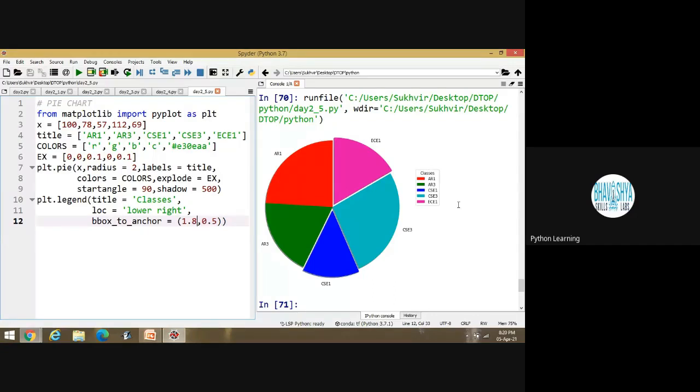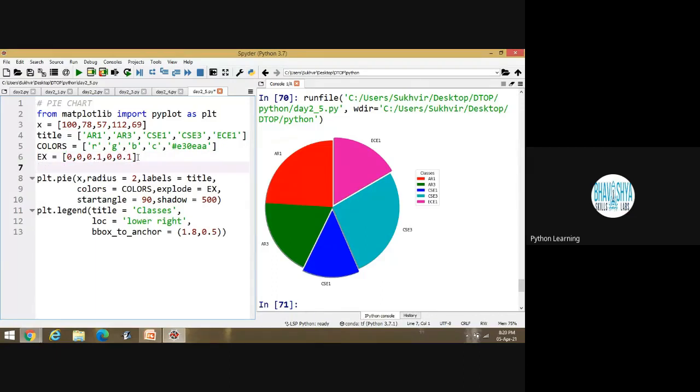You can do one more thing. You can increase the size of text. I would like to discuss that part also. Suppose I am declaring one variable wp is equal to, what is the meaning of wp? It's wedge properties. And I am writing linewidth, first characteristic, suppose equal to 2.